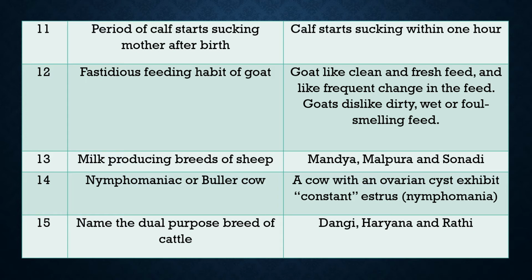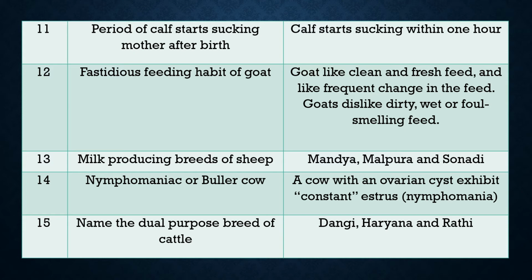Question 13. Which are the milk producing breeds of sheep? Answer: Mandya, Malpura and Sonadi breeds are milk producing breeds of sheep.